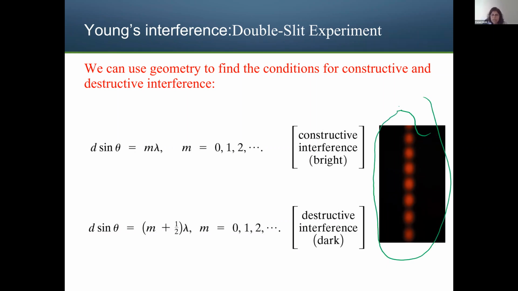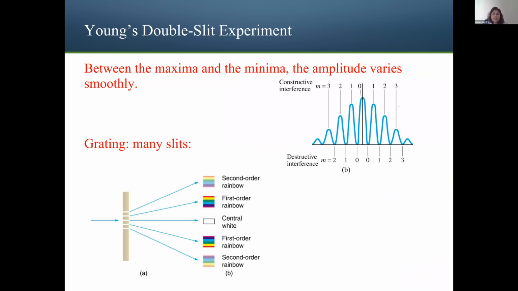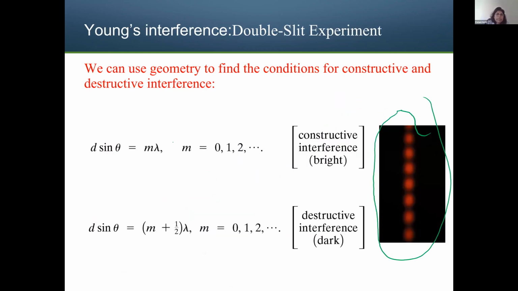Again, a little more detail. By using a grating with white light, you will be able to see a spectrum in different orders. This m number that I mentioned, we call it the order number. The first one is m equals 0, then m equals 1, m equals 2, like this.